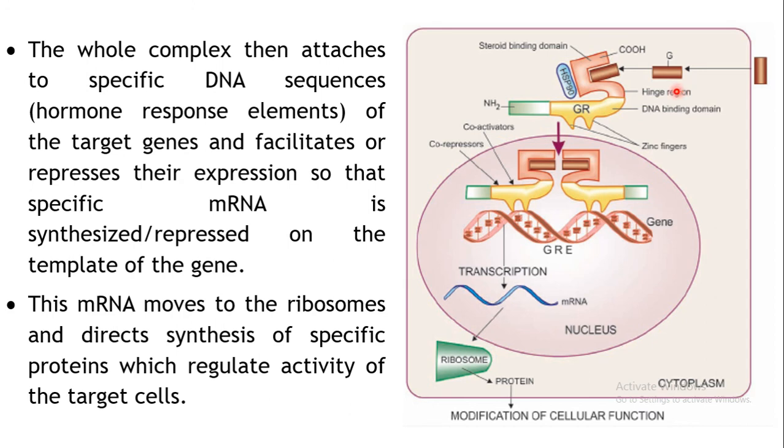So it will get bound to the target genes, and either it will facilitate or repress depending upon whether coactivators or co-repressors have been bound. So accordingly it will either facilitate the generation of the specific type of mRNA, that is transcription will take place, or it will inhibit the transcription.